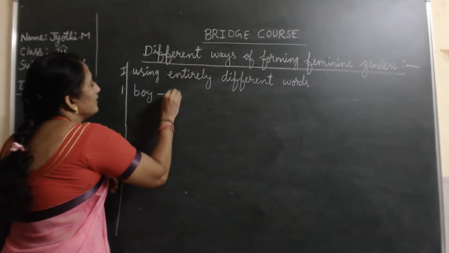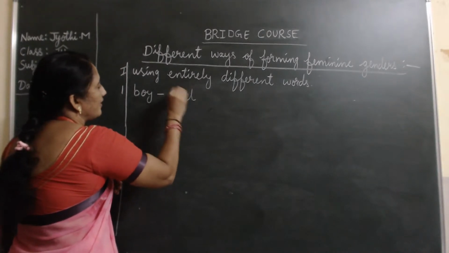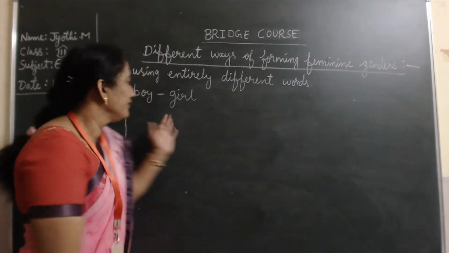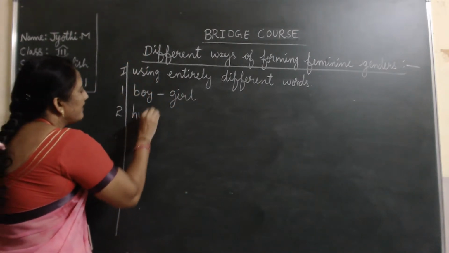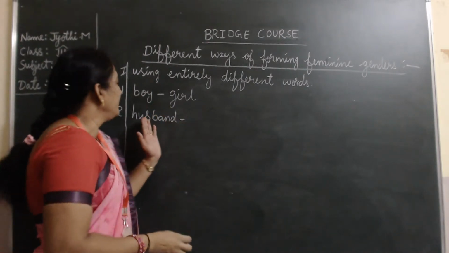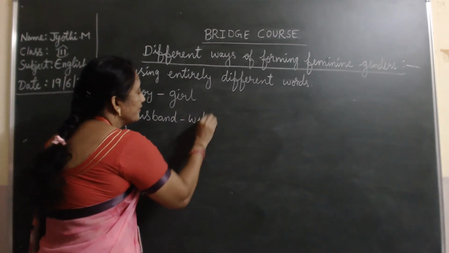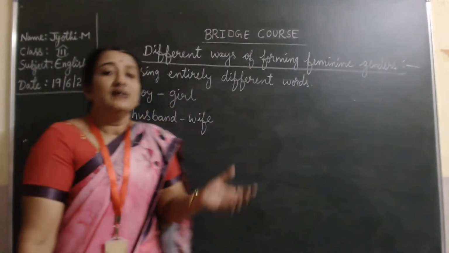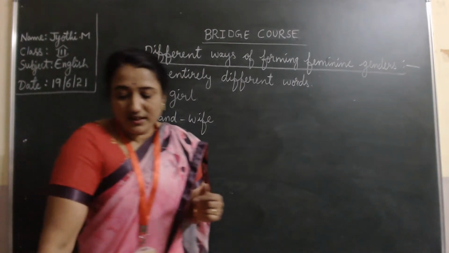Boy, it is a masculine gender. What will be the feminine gender of boy? It is girl. Then see, husband. What will be the feminine of husband? Wife. A child who has father and mother, they are known as husband and wife. Yes, children?